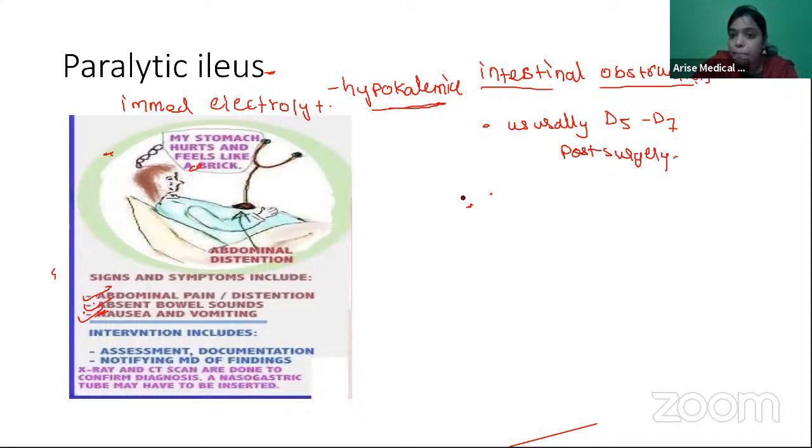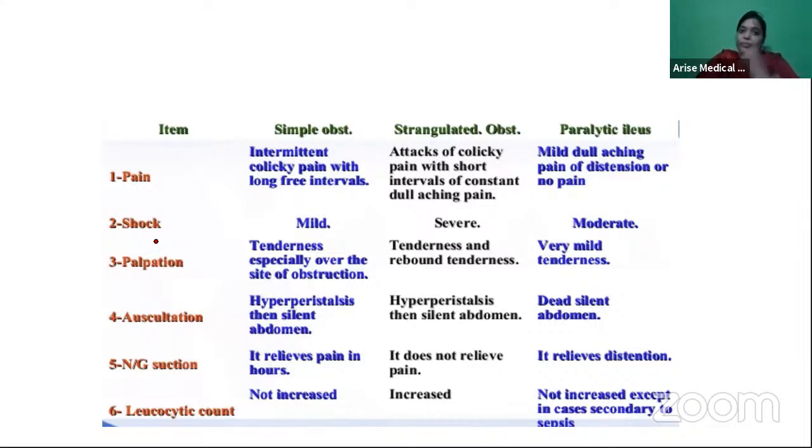Now here, there is an obstruction. Beyond the obstruction, there won't be any food particles going. But before the obstruction, the bowel is trying hard to push everything down. So the bowel sounds are increased. The bowel sounds are increased, right? Next thing is that in intestinal obstruction, you'll have colicky pain. Paralytic ileus is a dull aching pain, whereas the obstruction has intermittent colicky pain. So you can see here, intermittent colicky pain with long free intervals, whereas paralytic ileus, mild dull aching pain or distension.